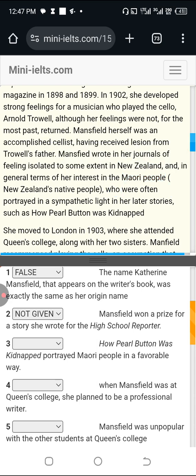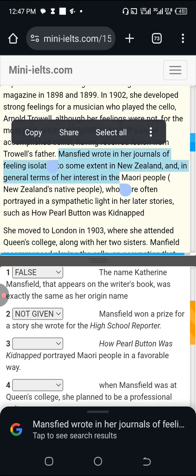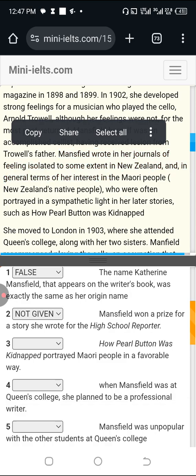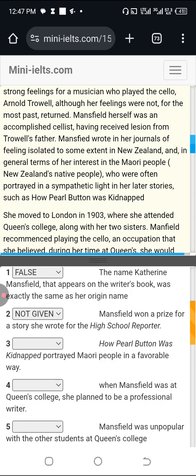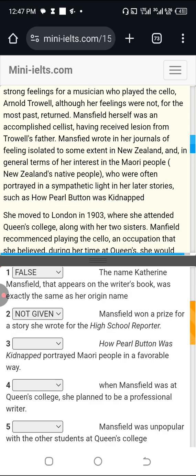Mansfield wrote in her journal of feeling isolated to some extent in New Zealand and in general terms of her interest in the Maori people, who are often portrayed in a sympathetic light by a later story, such as, oh, can you see, they didn't put it in italics here. That's one of the mistakes with this website. How Pearl Burton was kidnapped.